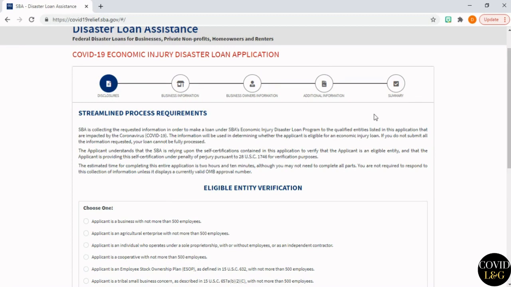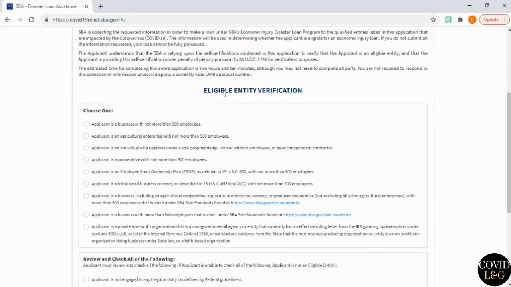In this video, we will be completing the economic injury disaster loan application. So the first thing we're going to do is go down to the eligible entity verification. More than one of these options may apply to your business. All you have to do is click one. Applicant is a business with not more than 500 employees.